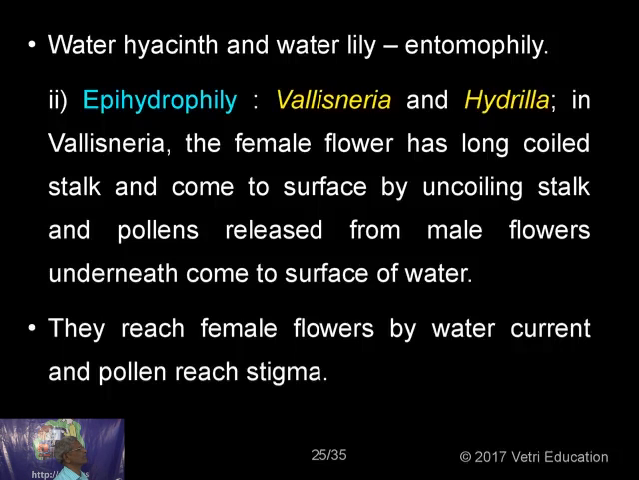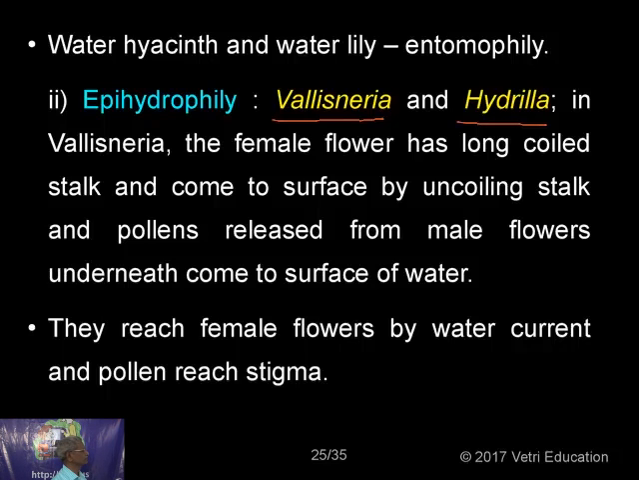In epihydrophily, the pollination is brought about by insects. Once again, real pollination is brought about by insects. They are water plants, of course. Epihydrophily: Vallisneria and Hydrilla are the best examples. In Vallisneria, the female flower has a long coiled stalk. Of course, they are all dioecious plants.